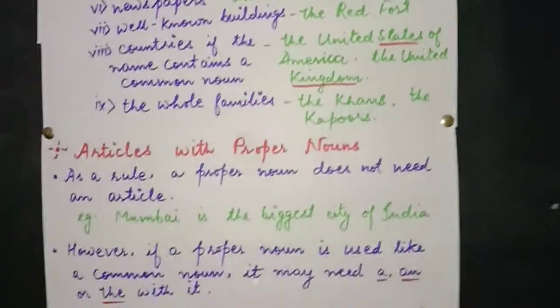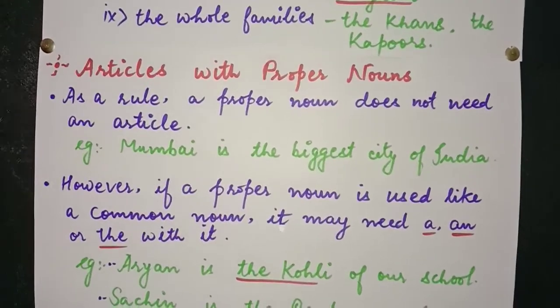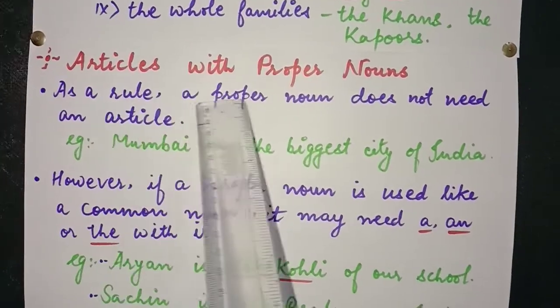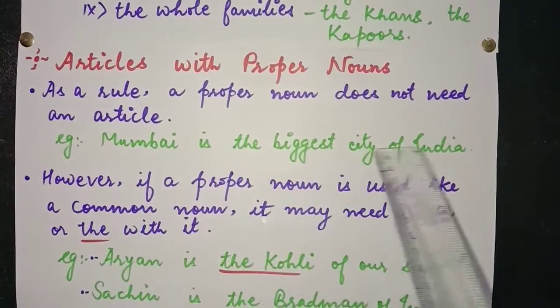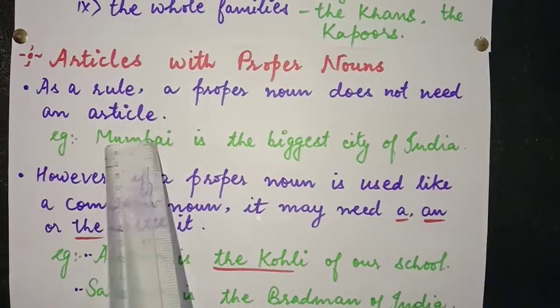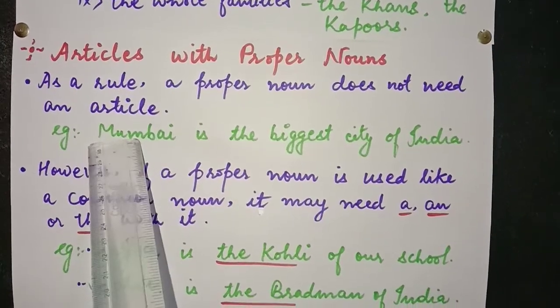Now, a very important point. Article with proper nouns. As a rule, a proper noun does not need an article. Mumbai is the biggest city of India. We don't say the Mumbai. It will be wrong. If we say the Mumbai, it's wrong.